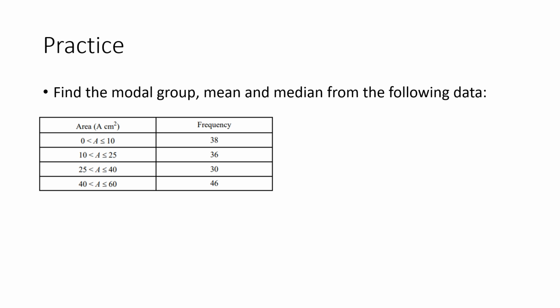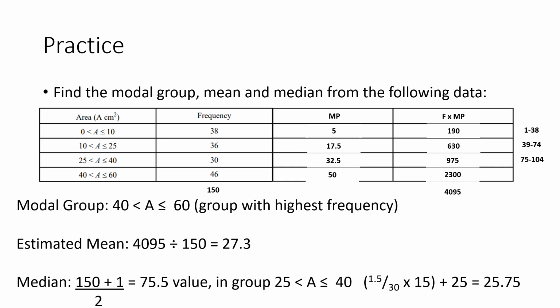Okay, so what value should you have? Well, the modal group is the one with the highest frequency. The highest frequency here is 46, and 46 is for the 40 to 60 group. So the modal group is greater than 40 but less than or equal to 60.